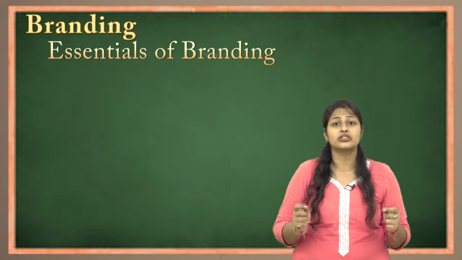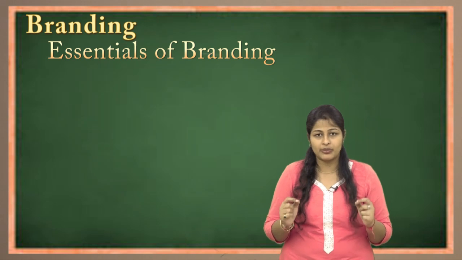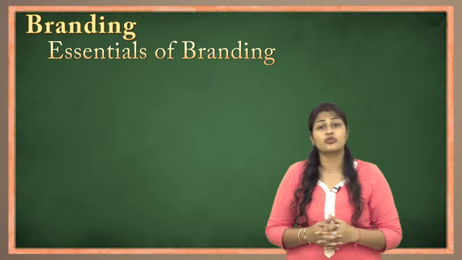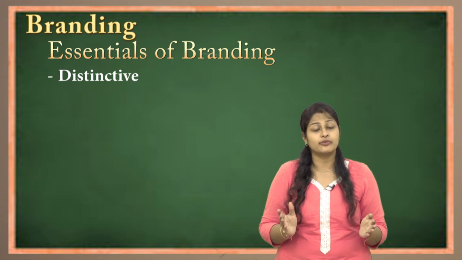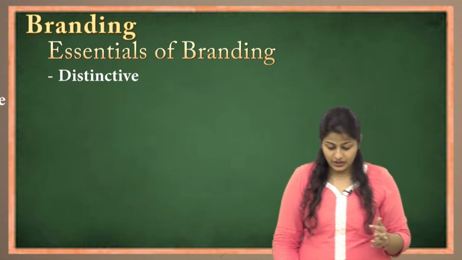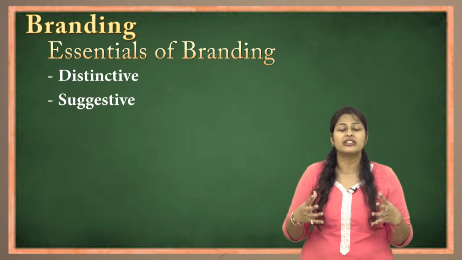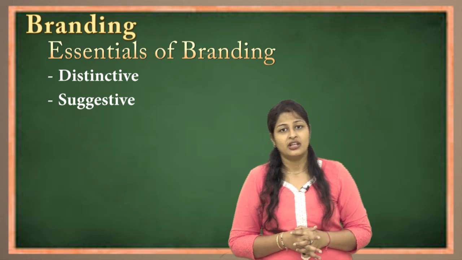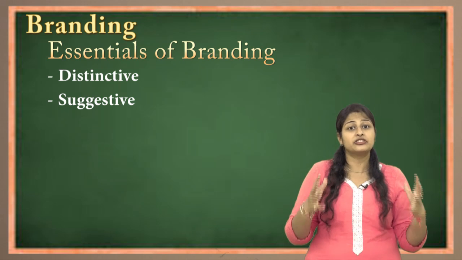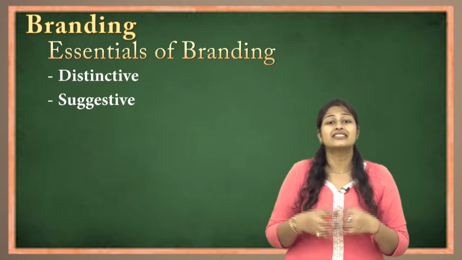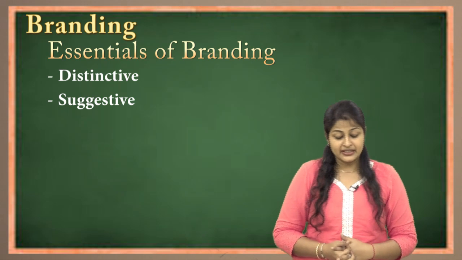For that there are certain essential requirements which a manufacturer has to be very careful about when deciding the brand. So first it has to be distinctive. Distinctive means it should not be common, or it should not match any existing brand name or logo. Second, it has to be suggestive. What do you mean by suggestive? That it should give a certain kind of image. I'll explain with an example. When you talk about VIP bags, it suggests what? That VIP or top class people might be using this brand, or this brand is specifically for top class people. So it suggests that if you consider yourself a VIP, then you should definitely go for a VIP brand.